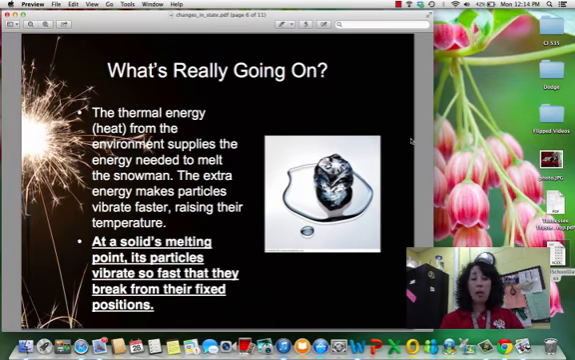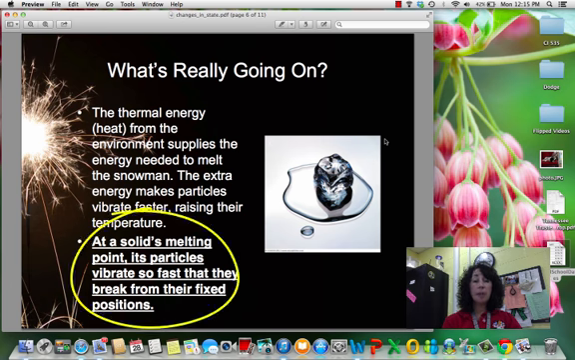So what's really going on here? What's really happening? Okay, so as thermal energy is moving from an area that is warmer to an area that is cooler, that energy is being transferred to those particles, and it's causing them to vibrate faster, raising their temperature. So if we're talking about something that's a solid, we're adding heat to it. The particles in the solid start to vibrate faster, and they break away from those fixed positions and become a liquid.